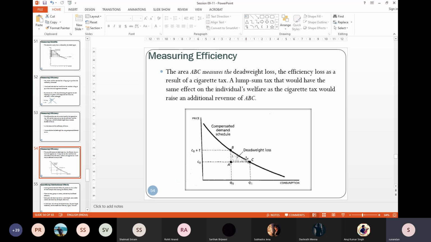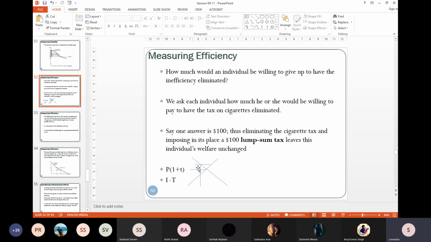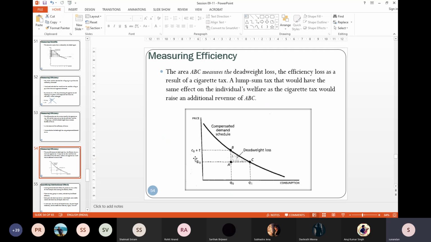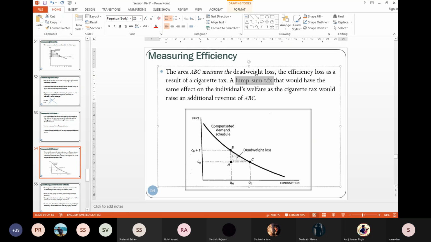Same here, I've just added the supply curve there. In this graph, there are no supply curves; it's only the demand part. Now, remember that lump sum tax or cigarette tax does not make any difference for me.